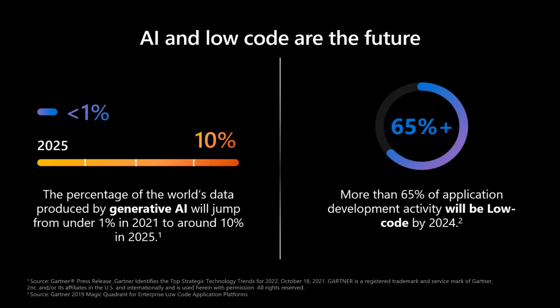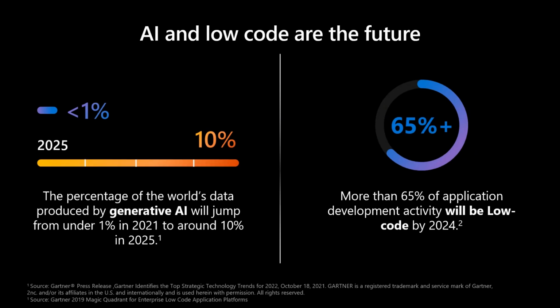Before we dive into AI in Power Platform, let's look at some statistics. According to Gartner, the percentage of world's data produced by generative AI will jump from under 1% in 2021 to around 10% in year 2025. And over 65% of application development activity will be low code by 2024. So, with this, it's pretty evident that AI and low code together have a very bright future.